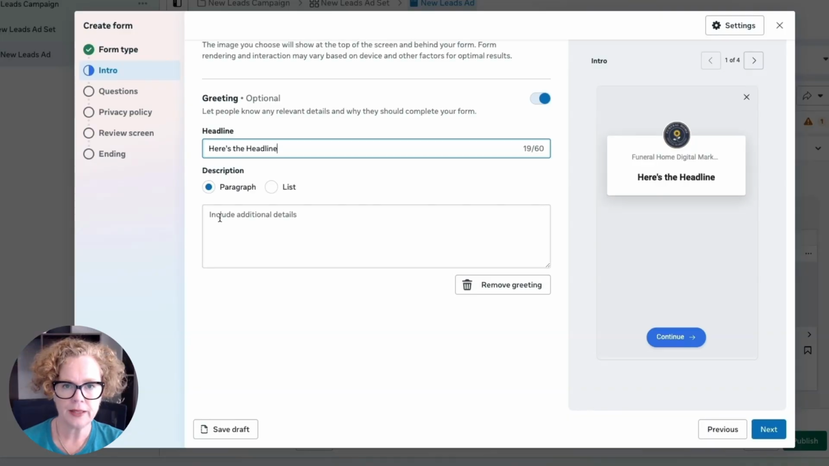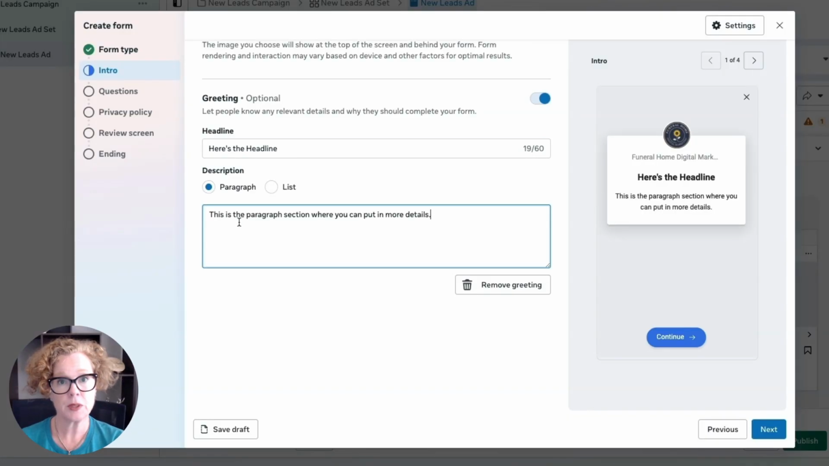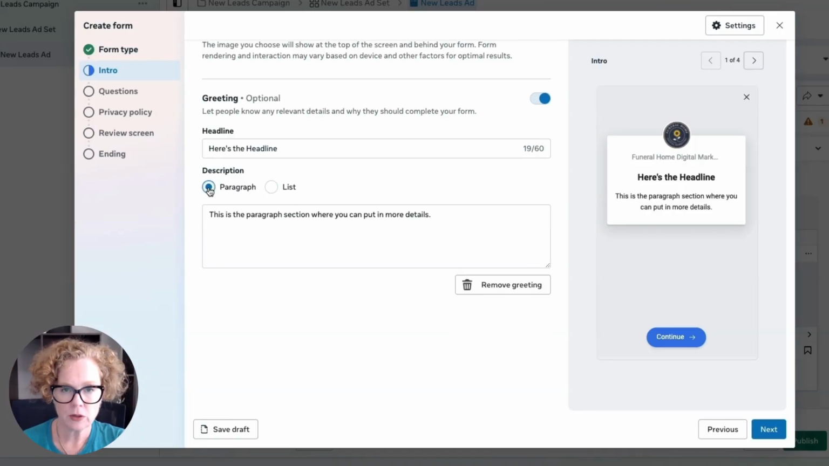Okay. And then you can have your paragraph in here. So as you can see, we've got this paragraph section and what it looks like over on the right hand side in our form, or you could have lists and bullet points. I'm going back to our paragraph here, and then I'm going to click on next.